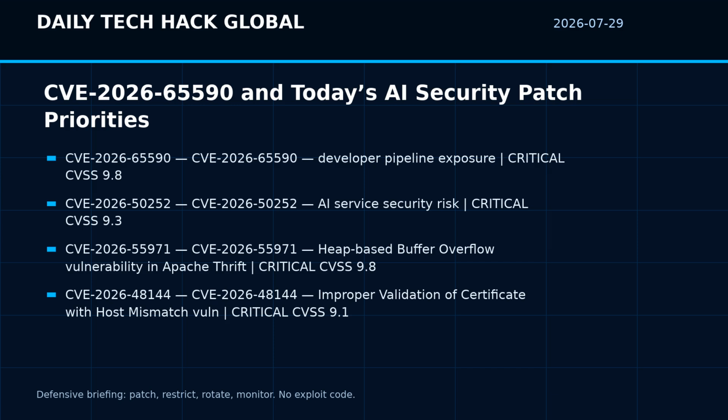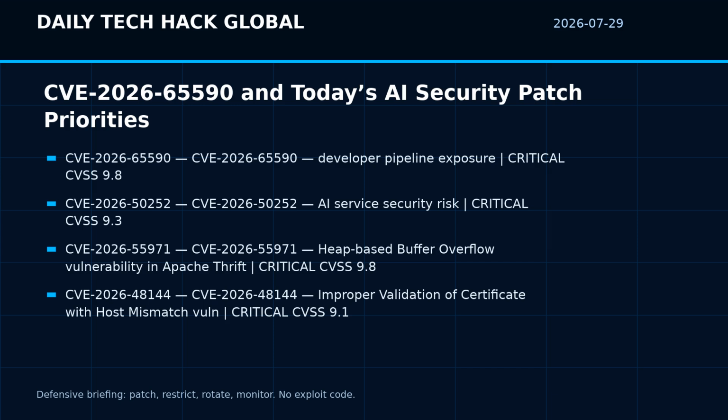Item 4 is CVE-2026-48144. Improper validation of certificate with host mismatch vulnerability in Apache Thrift C glib bindings. This issue affects Apache Thrift before 0.24.0. Users are recommended to upgrade to version 0.24.0, which fixes the issue. Severity, critical, CVSS 9.1. Defensive context: prioritize by exposure, privilege, reachable credentials, and whether automation can amplify impact.